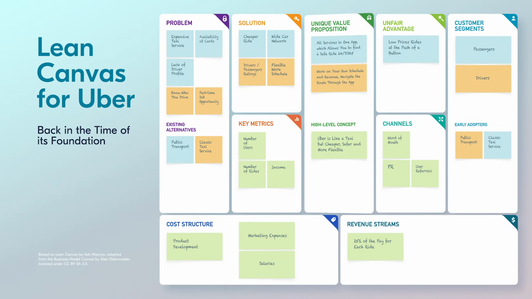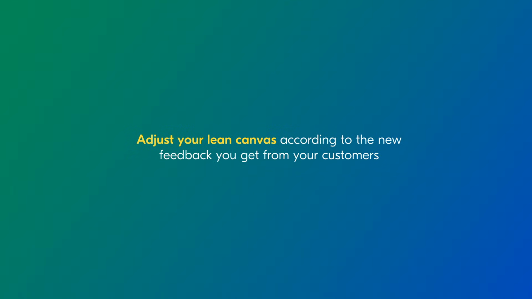That's it. Remember that your Lean Canvas can and needs to be changed once you get new feedback from your customers. While you're in a startup mode, you're still testing various hypotheses. Some get confirmed, some don't. But make sure you adjust your Lean Canvas according to the facts and not how you wished things were. This was the introduction to the Lean Canvas model from Railsware.